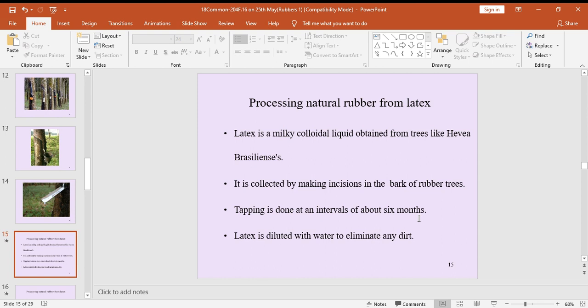To remove the waste material from this milky colloidal liquid, or latex, we should add some water. That means we are diluting it, and we can eliminate any dirt present in the latex very easily. That's why we are adding water. So note down these points which are present in this slide.